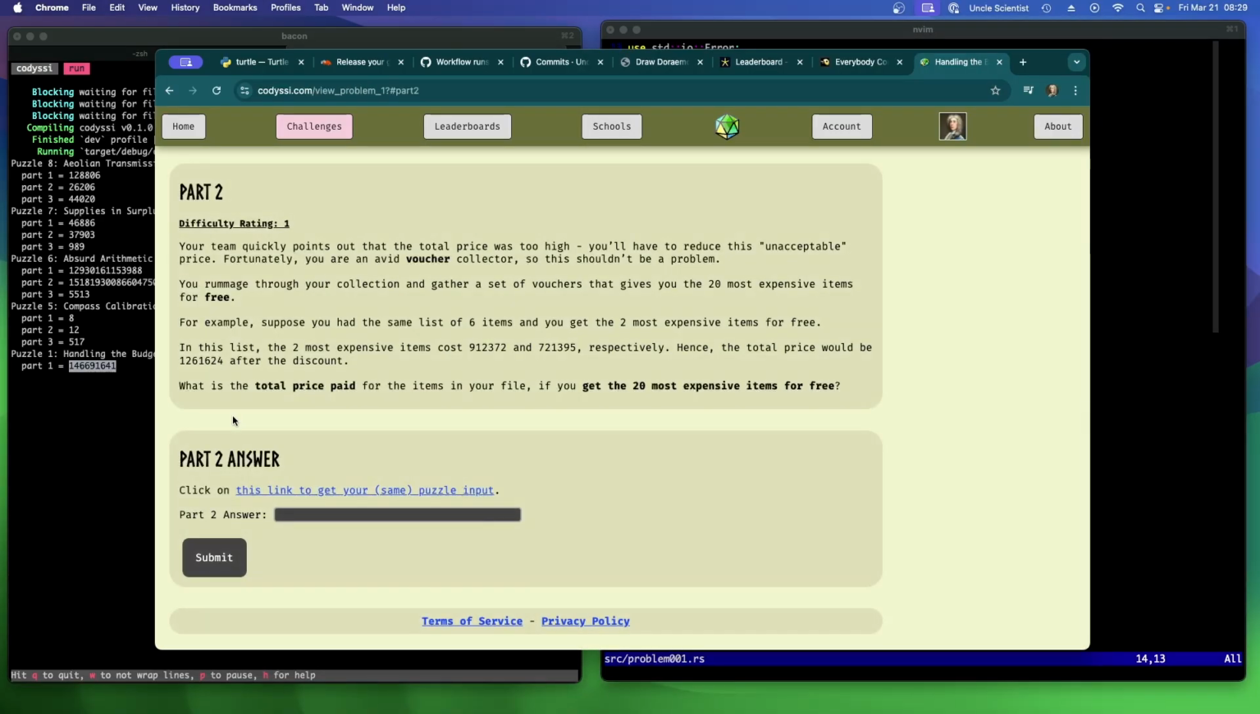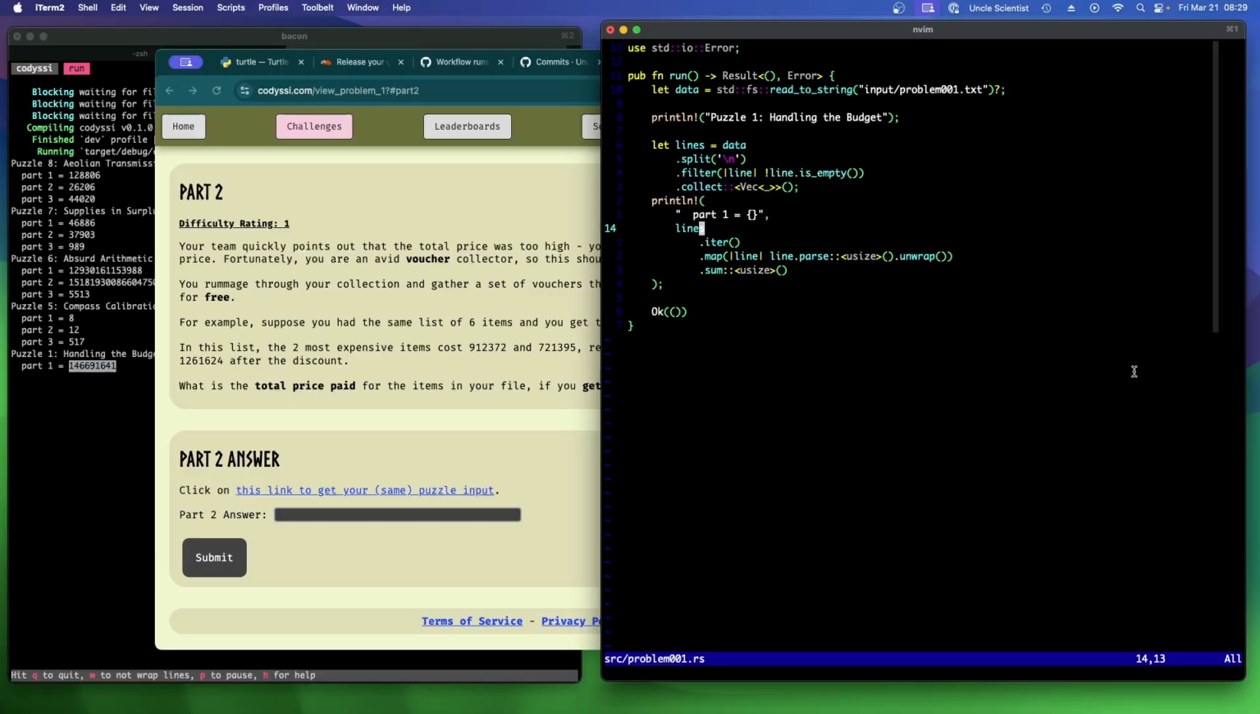Continue to part 2. Your team quickly points out that the total price was too high. You'll have to reduce this unacceptable price. Fortunately, you're an avid voucher collector, so this shouldn't be a problem. You rummage through your collection and gather a set of vouchers that gives you the 20 most expensive items for free. For example, suppose you had the same list of 6 items. Okay, so it's just sum all but the last 20, or the highest 20.